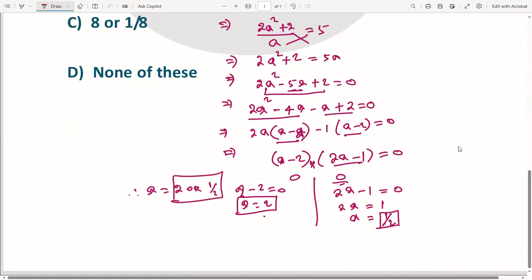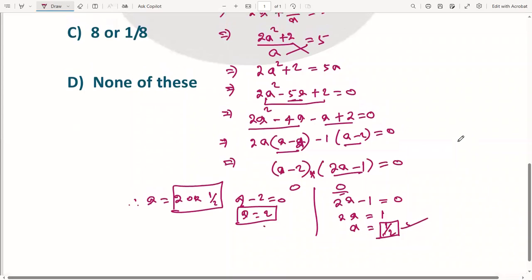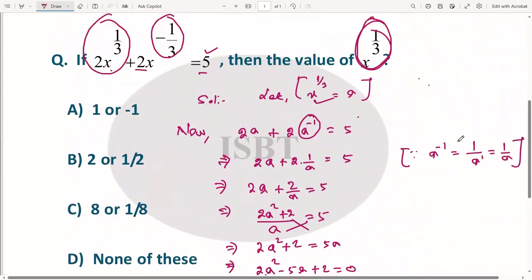Okay, a means here a is equal to x to the power 1 by 3. So a is equal to 2 or 1 by 2. The option B is the correct answer. Okay, this question was asked in SSC CGL. Very interesting question.